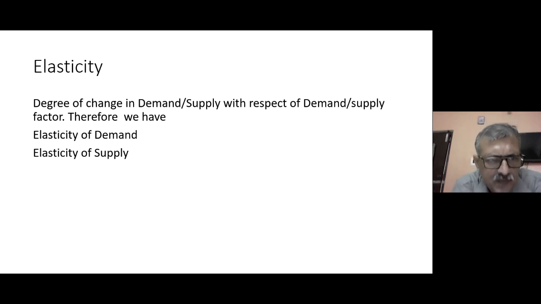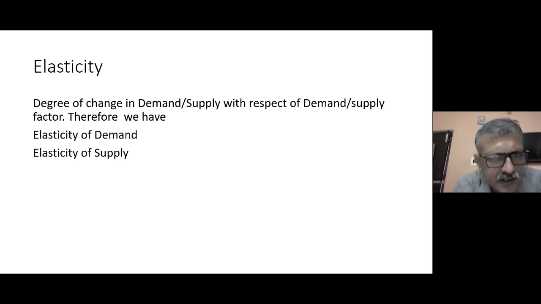Similarly, elasticity of supply is also of three types: price elasticity of supply, cross elasticity of supply, and income elasticity of supply. Price elasticity of supply is the relationship between the change in quantity supplied and the change in its price. The rate of change of quantity supplied with respect to the rate of change in the price of related goods is called cross elasticity of supply, and the rate of change of supply with respect to the rate of change of income is called income elasticity of supply.